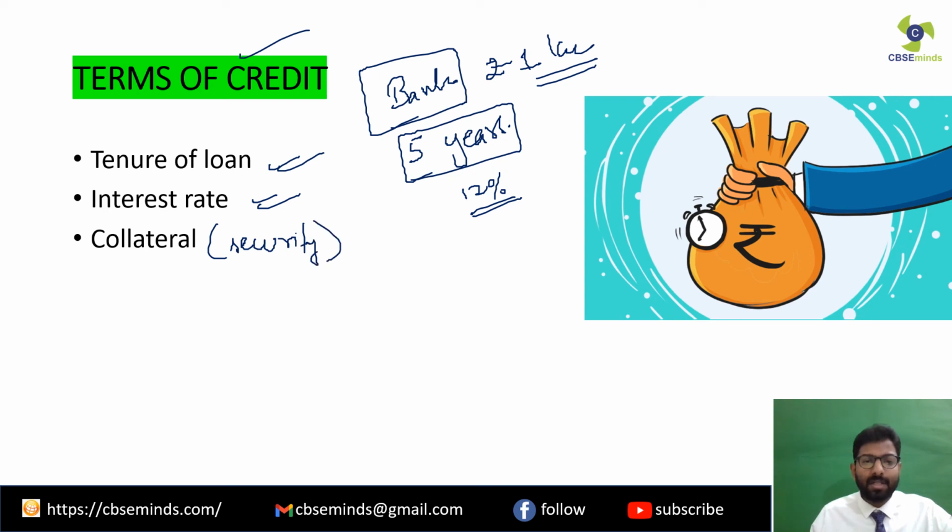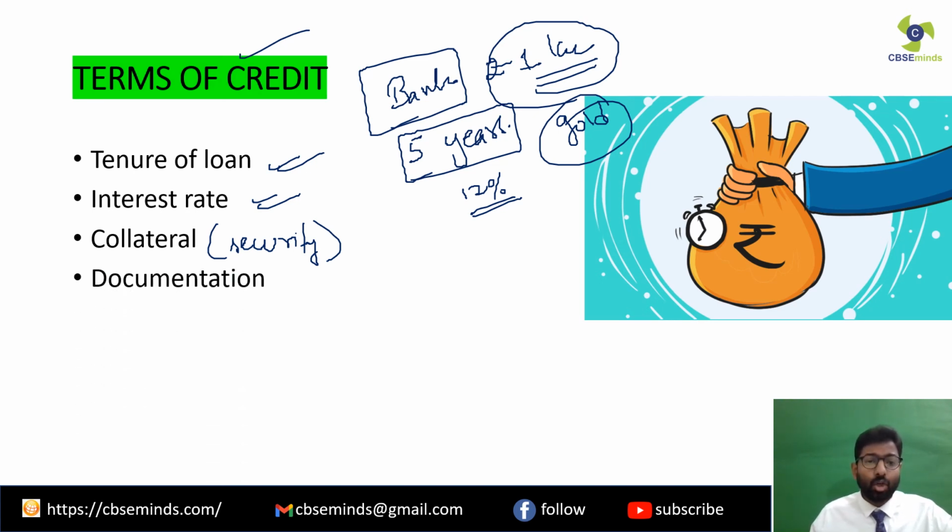What security is going to be deposited for the loan amount? For example, if I go to take a loan amount of rupees 1 lakh, the bank will say that you will have to deposit certain collaterals with us, certain securities with us. If I have got certain gold jewelry, I will deposit the gold as the collateral, as the security. Clear?